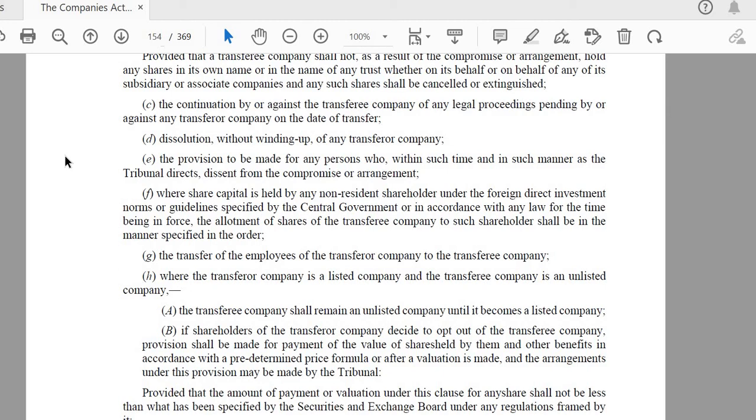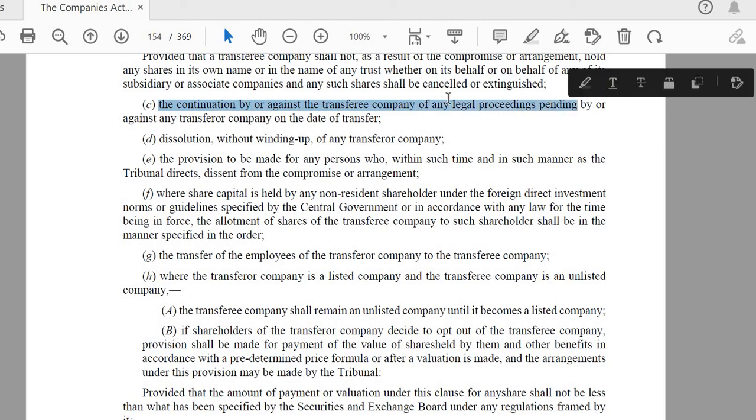A company will not be in existence, but its property and assets will be held by them. Then the continuation by or against the transferee company of any legal proceeding pending. Legal proceedings pending for A company will keep on going and will be taken care of by B, C, D, as the case may be.